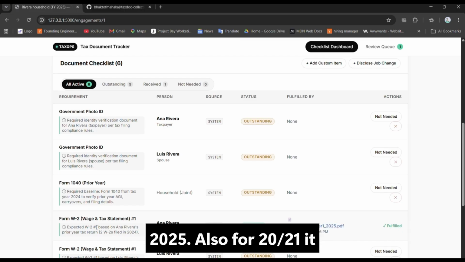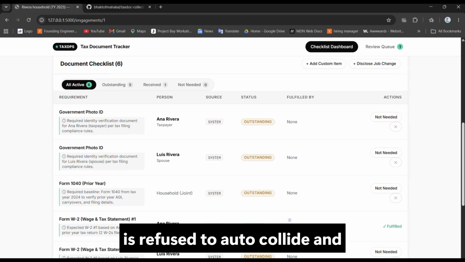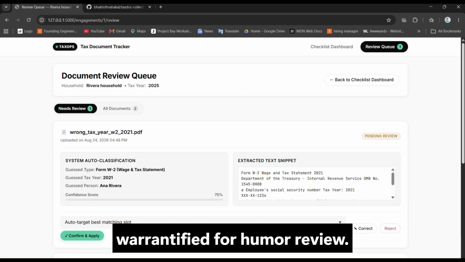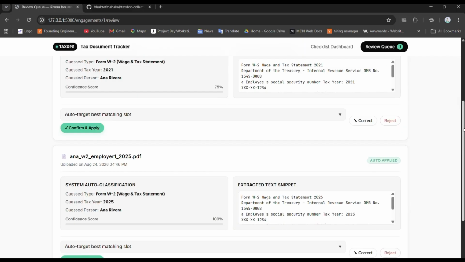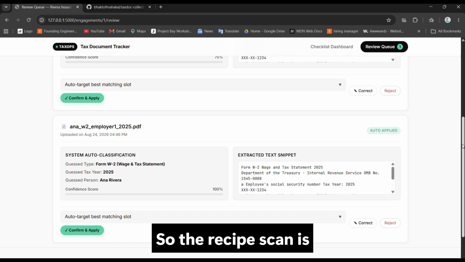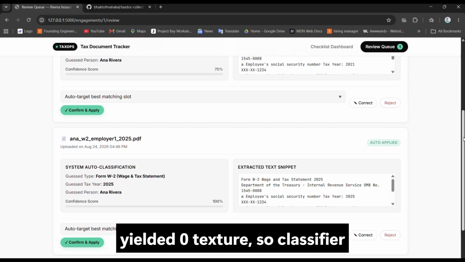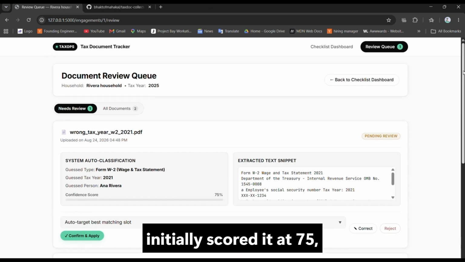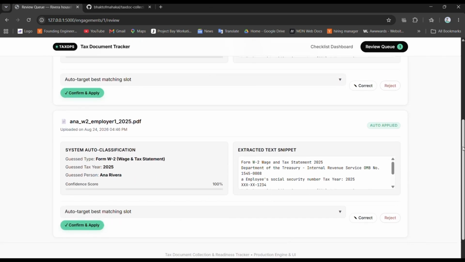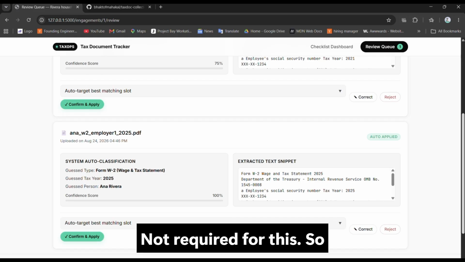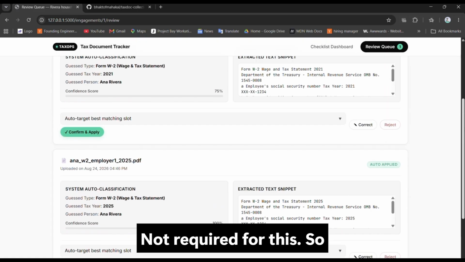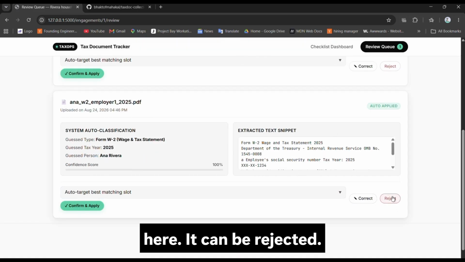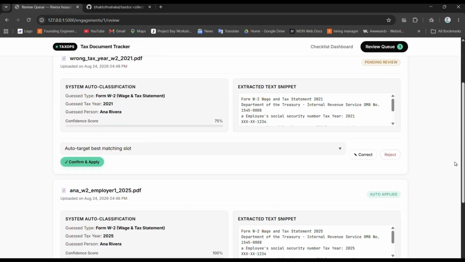So for 2021, it refused to auto-apply it and routed it for human review. The receipt scan yielded zero text, so the classifier honestly scored it at 75, which is not sufficient for this. So here it can be rejected.